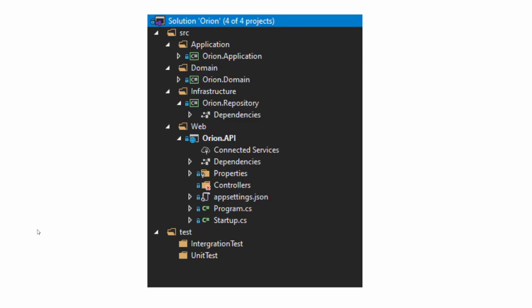Now let us start with application development using this approach. The very first step is to create folder structure and projects for our application. You can follow these steps with me. At the end of the session, we will get a structure like this. Just have a look at it.